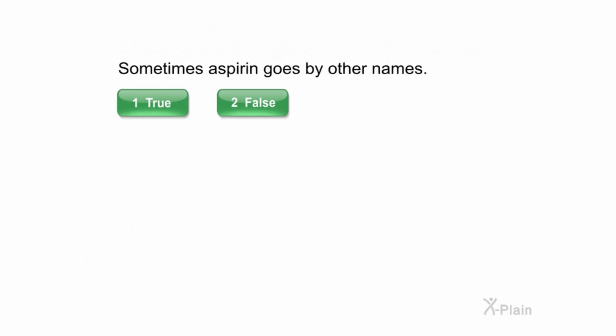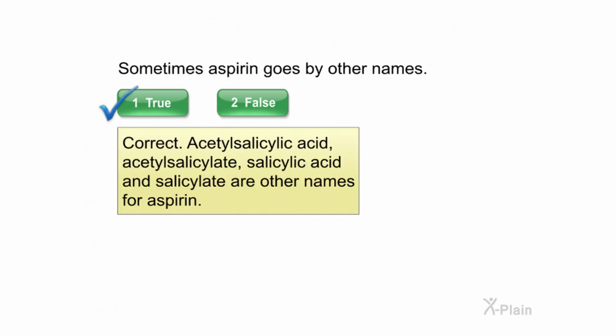Sometimes aspirin goes by other names. Select true or false. Correct. Acetylsalicylic acid, acetylsalicylate, salicylic acid, and salicylate are other names for aspirin.